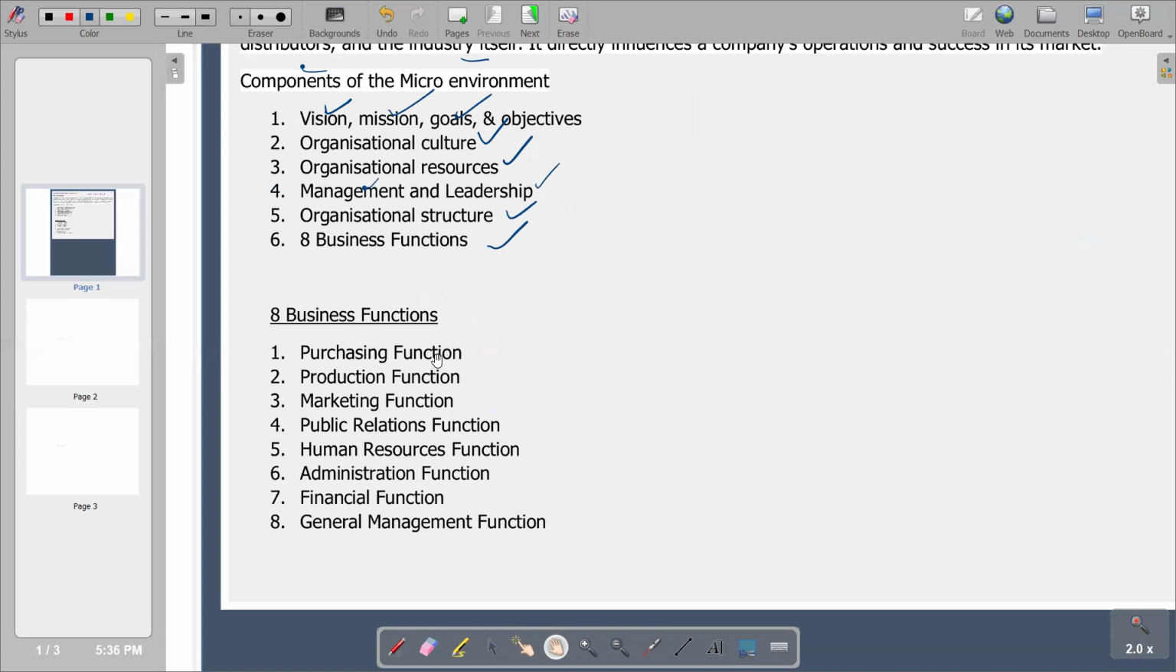So purchasing function is responsible for buying all the resources that the business needs in order to produce its goods and services. That is the purchasing function. Then we go to production function. We are saying it's responsible for changing raw materials into finished products.